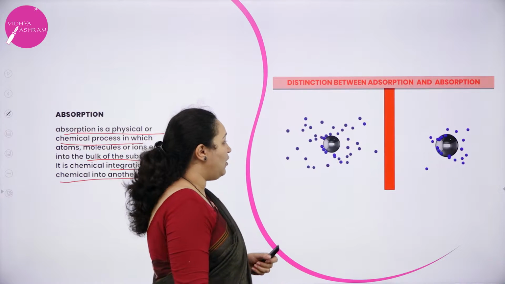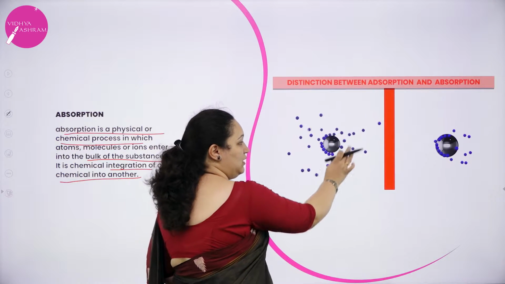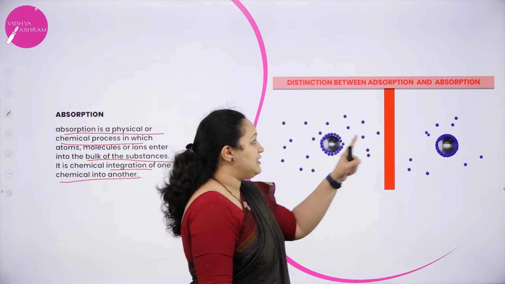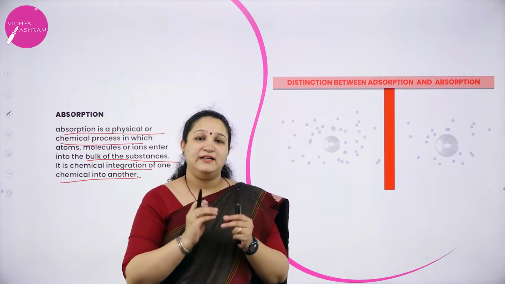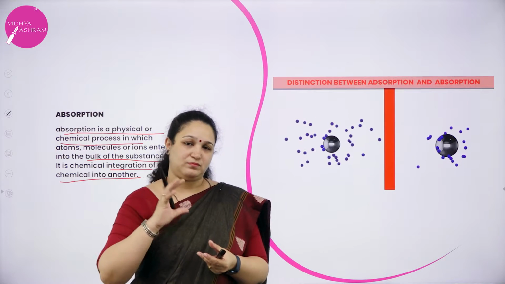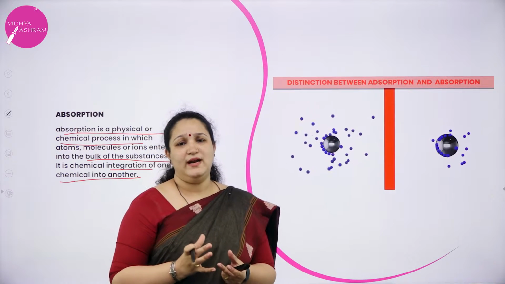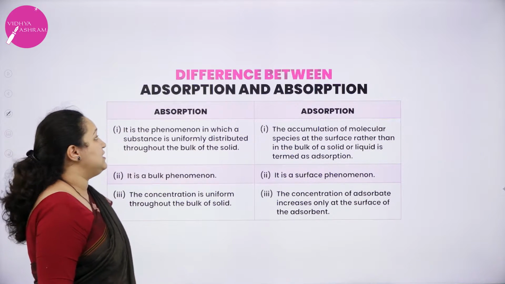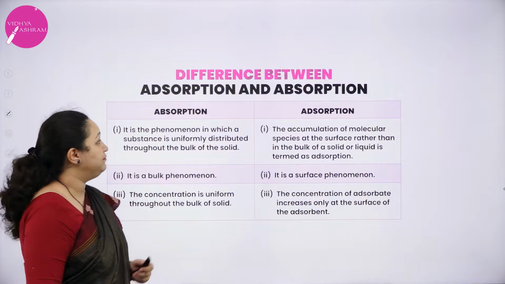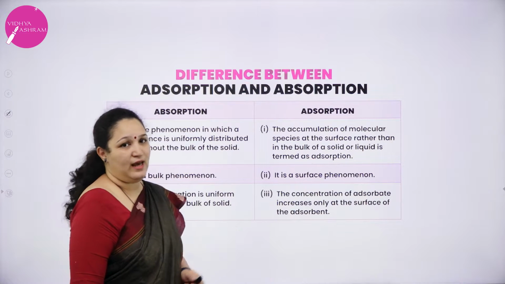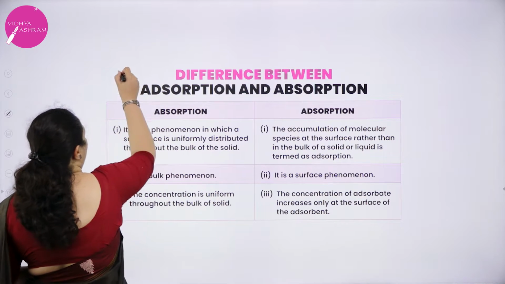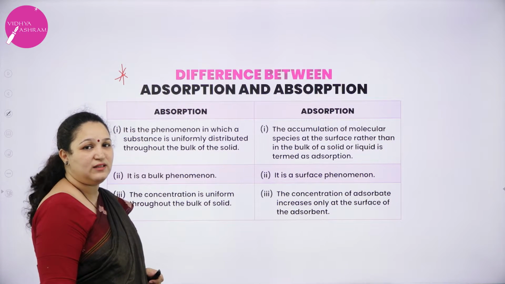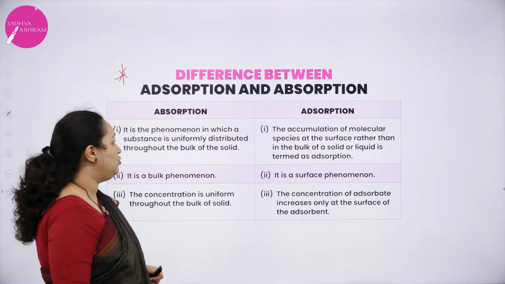So, adsorption is happening on the surface, accumulation of the particles on the surface, whereas absorption is entering into the particle, or the adsorbent, or any substance. Okay. So, this difference between adsorption and absorption is a very important 2-mark question. You are supposed to write the differences for 2 marks.